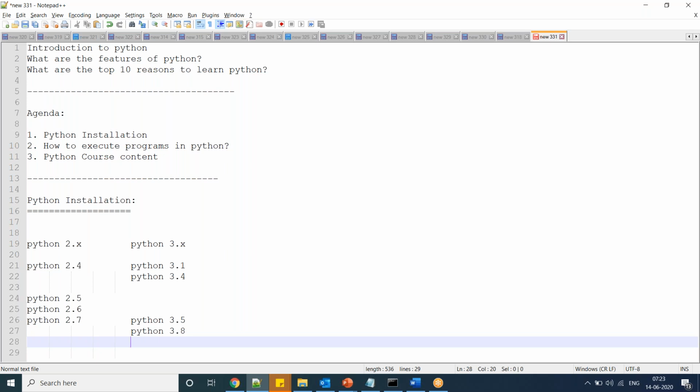So the version difference is that they add some features, some functions, predefined functions, modules. They are added in those versions. So Python 2.